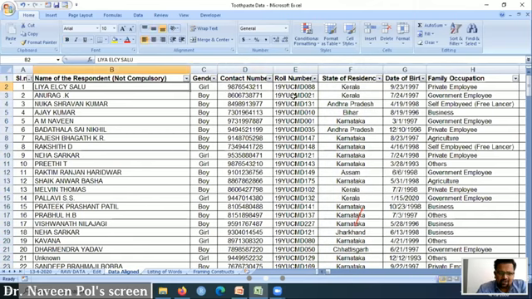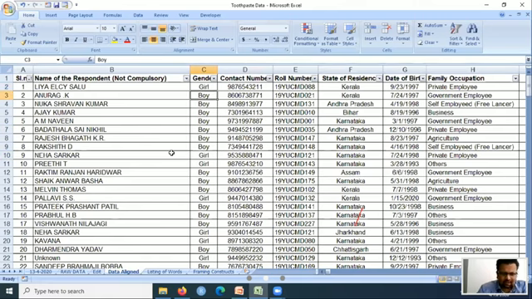However, I forgot to include gender in the questionnaire, but I have entered it. So no problem, kindly don't take anything otherwise. For example, some 30 percent of the respondents are girls and 70 percent are boys. Now, going ahead to sentiment analysis, I will go to the last sheet.